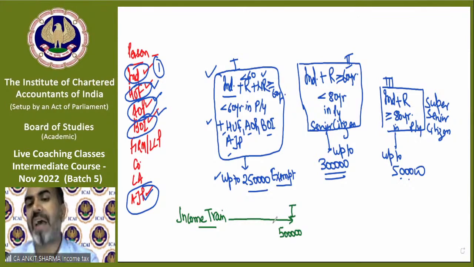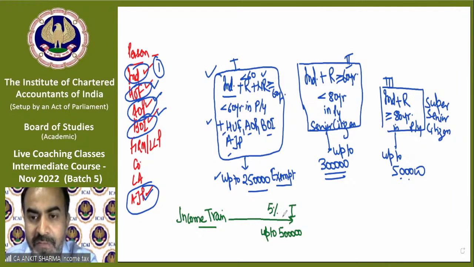Up to 5 lakh rupees, the department has made the same provision for all the above three categories. If you earn income in a previous year up to 5 lakh rupees, the first station of my income train, then if tax is going to be charged, the tax rate will be only 5%.